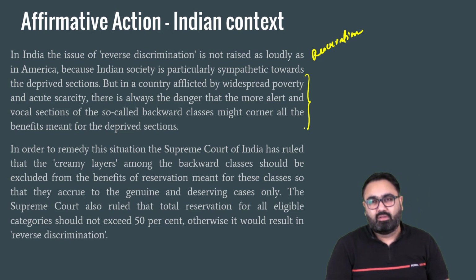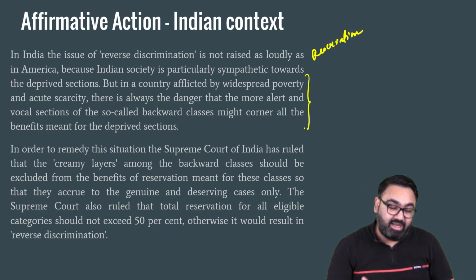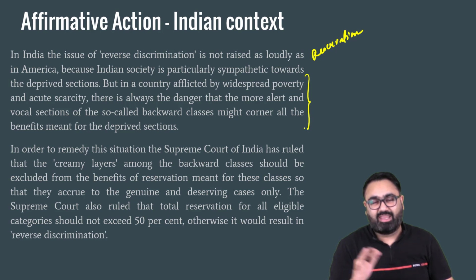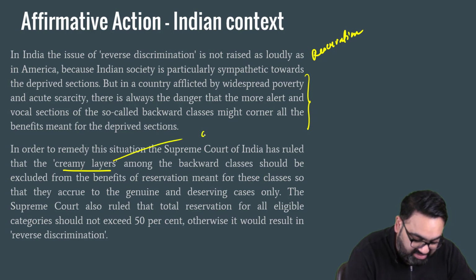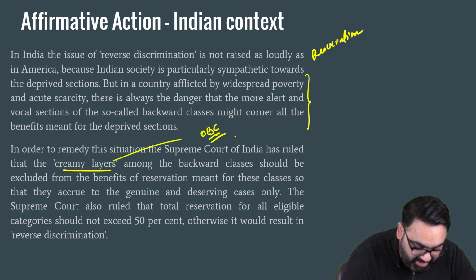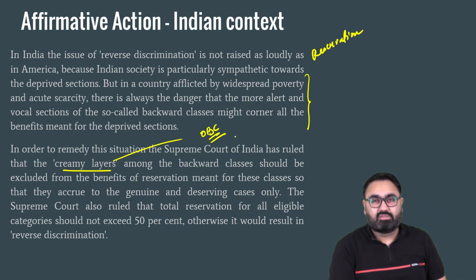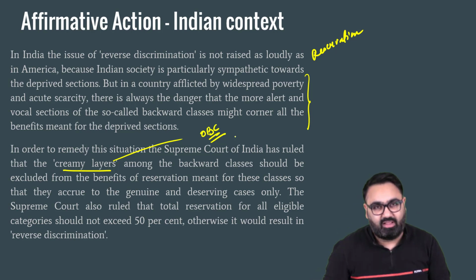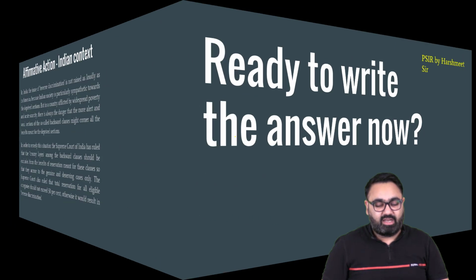It does happen. You do see a few families, generation after generation, taking advantage of these reservations, continuously getting great jobs, high-paid jobs, while others are kept away from the benefit. That's where the Supreme Court also introduced the concept of creamy layer amongst the OBC. The problem is that creamy layer still does not exist among scheduled castes and scheduled tribes. Even if you have taken benefit of reservation, your next generation can still avail the same benefits. So that's a debate of a different type, but this is what happens in the Indian context.